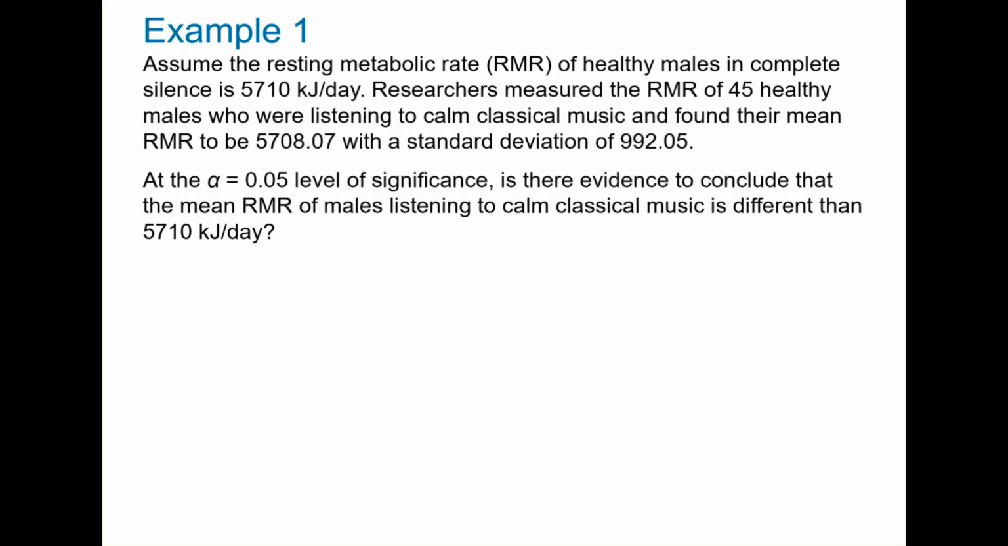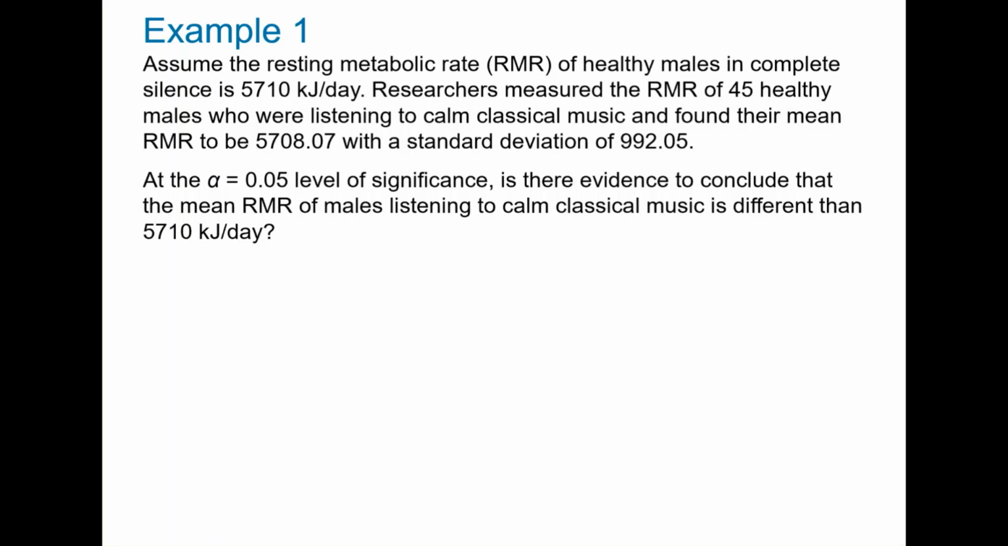Assume the resting metabolic rate, RMR, of healthy males in complete silence is 5,710 kilojoules per day. Researchers measured the RMR of 45 healthy males who were listening to calm classical music and found their mean RMR to be 5,708.07 with a standard deviation of 992.05. At the alpha equals 0.05 level of significance, is there evidence to conclude that the mean RMR of males listening to calm classical music is different than 5,710 kilojoules per day?